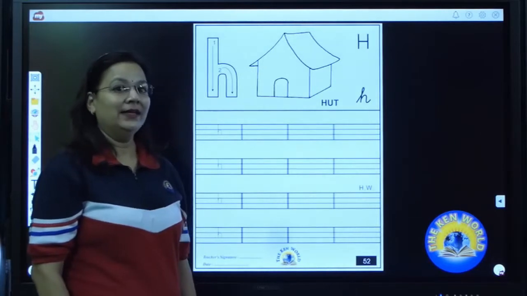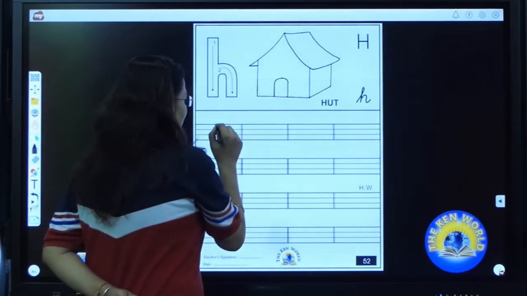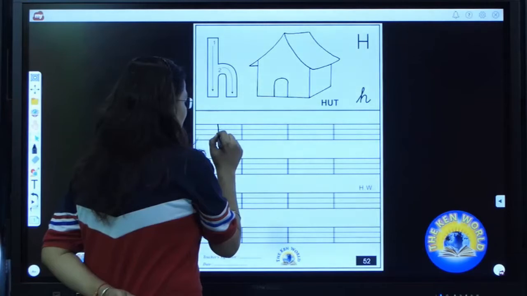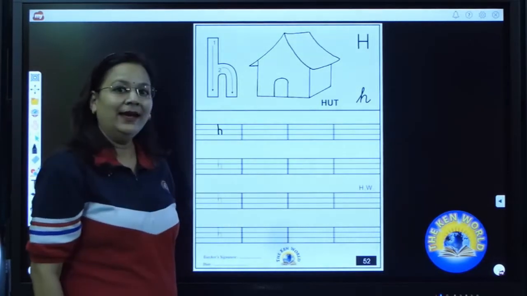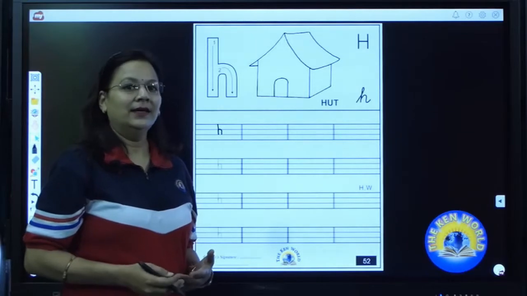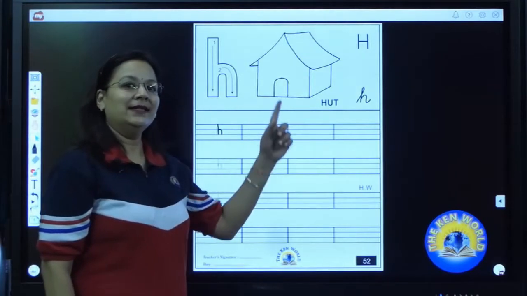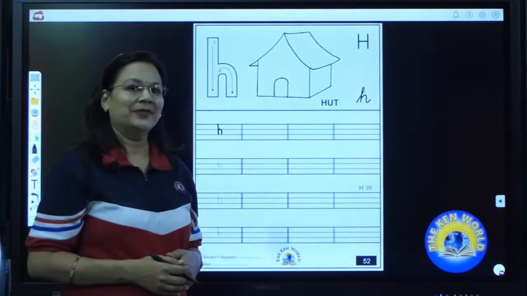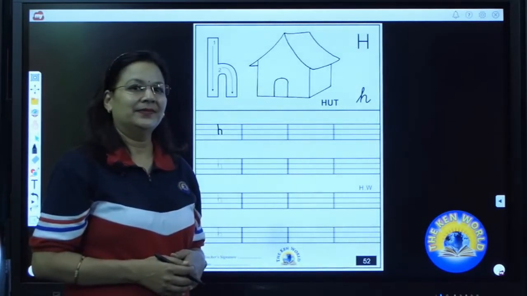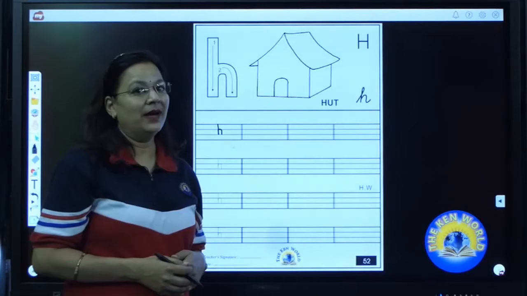Now I am going to write h. Put your pencil on the top line, up to down, standing line. Stop on the base line. Now come back to the middle line, move towards your right and make a tail. H. H says, H says, H as in hut. H as in hut. Now it's your chance to write H. Have you all done?